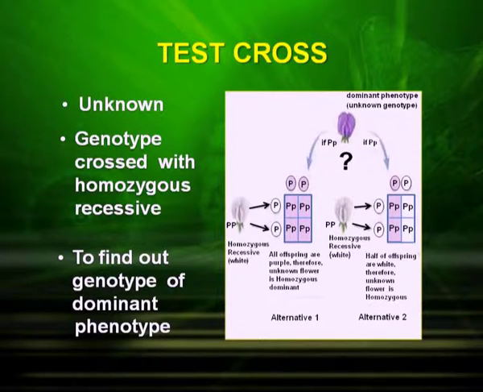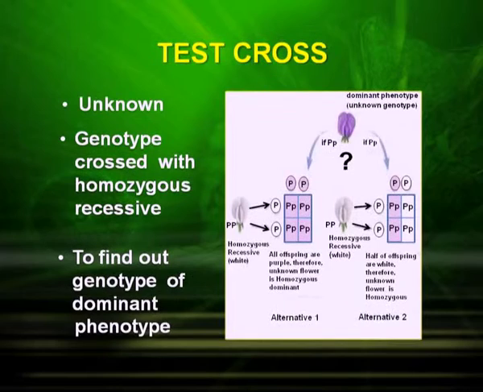Now let us see what happens. When we cross the recessive flower, that is the white flower, with the purple homozygous condition, what is the result? After the cross, we find that all the flowers were purple. On the other hand, when the white flower was crossed with heterozygous condition, we find that half of the flowers were purple and the half were white.